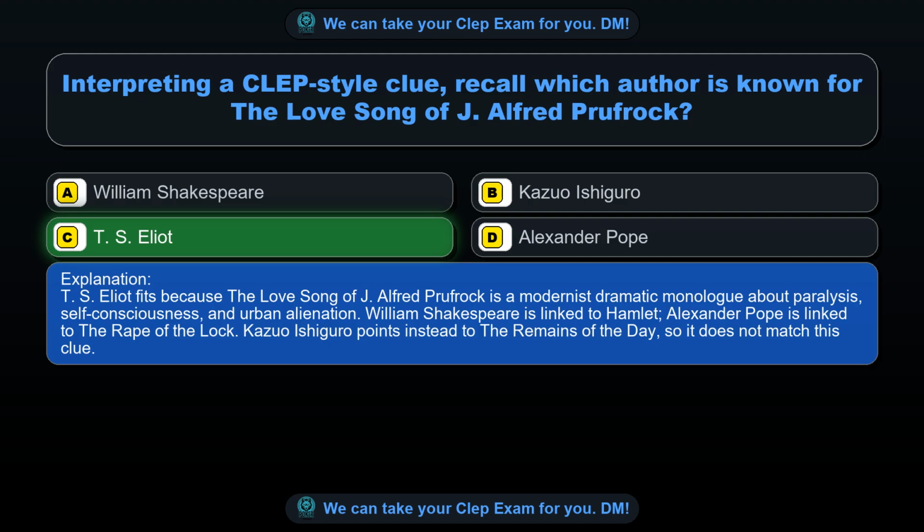Alfred Prufrock is a modernist dramatic monologue about paralysis, self-consciousness, and urban alienation. William Shakespeare is linked to Hamlet. Alexander Pope is linked to The Rape of the Lock. Kazuo Ishiguro points instead to The Remains of the Day, so it does not match this clue.